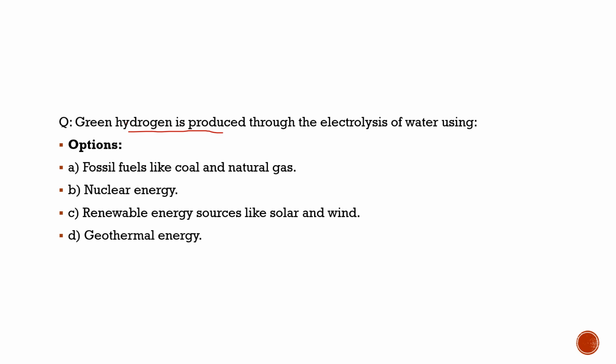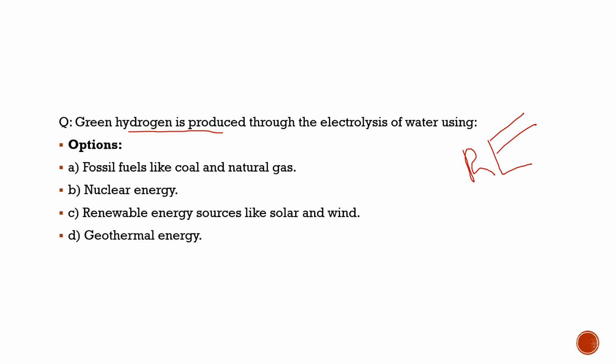Green hydrogen is the production of hydrogen by renewable energy. How that renewable energy is produced depends upon sources like solar and wind. So it is very easy to understand. But one important thing here is that to produce green hydrogen we need a special instrument, and this is the electrolyzer.